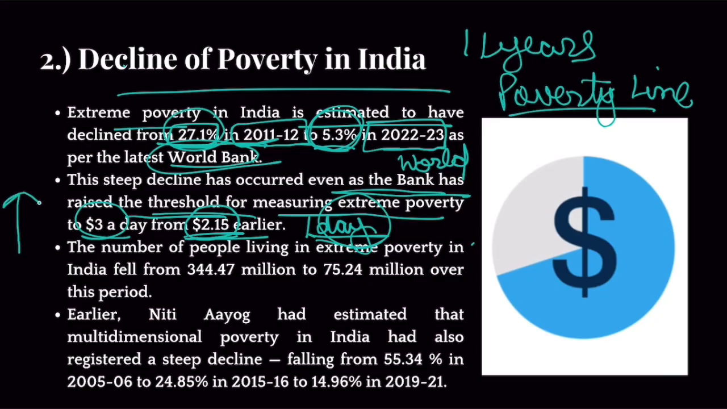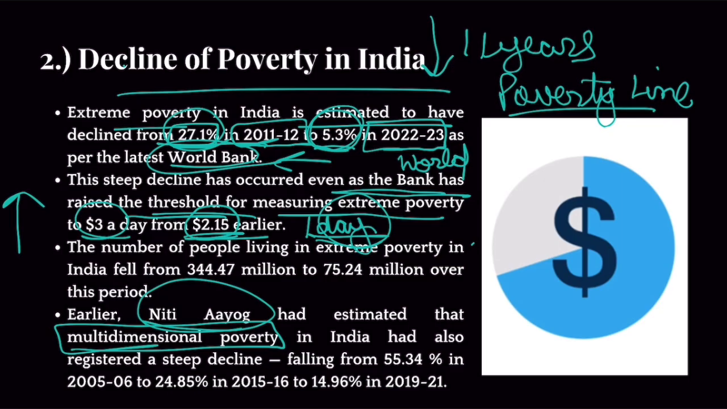Despite raising the poverty line, India's poverty levels have still declined. That means the government has done a lot to reduce poverty levels. And in fact, many other figures have come out which prove that India has continuously reduced its poverty levels. In fact, a Niti Aayog report on multidimensional poverty also registered a steep decline. Clear?